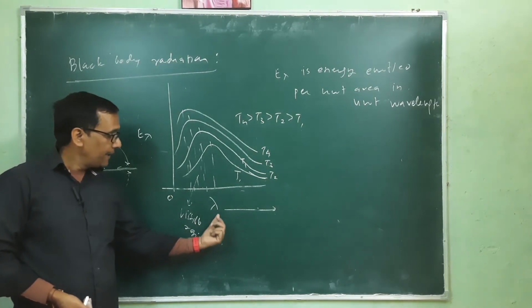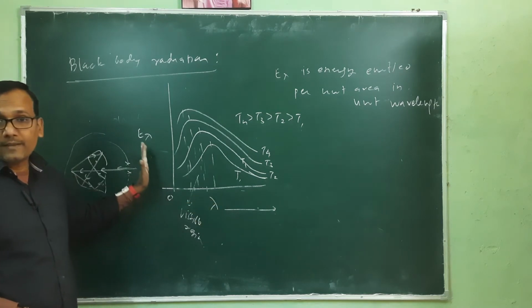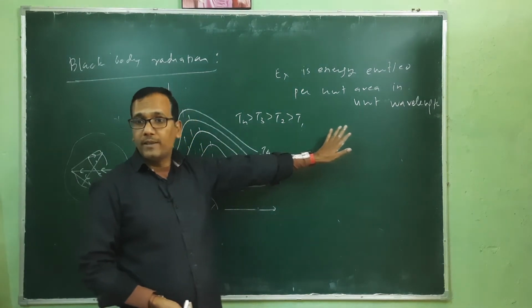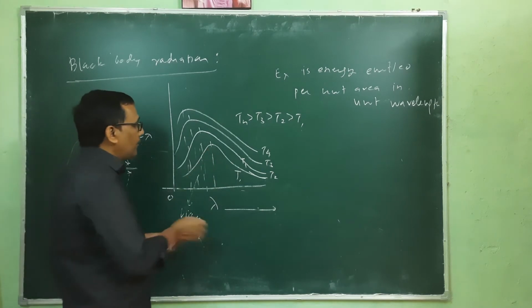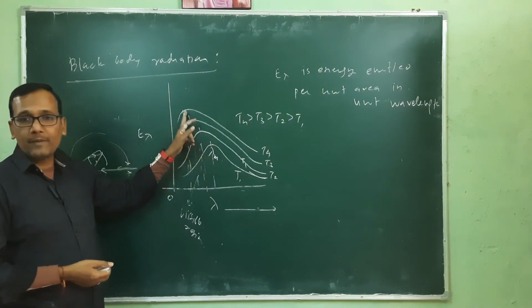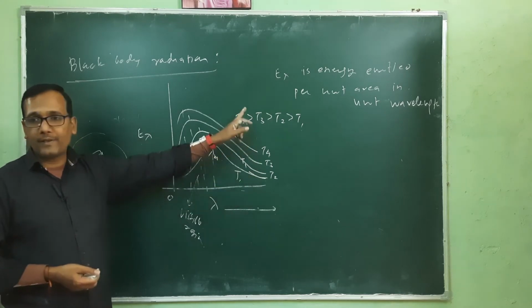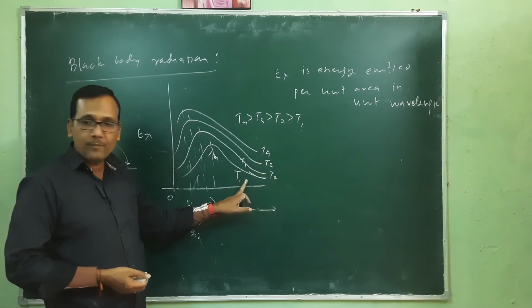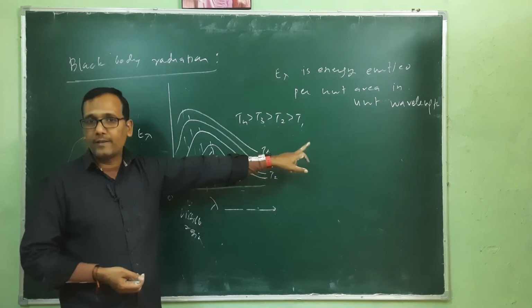What is that similarity? As wavelength decreases, E lambda increases. It means the heat energy emitted per unit area, per unit wavelength, is increasing up to a particular maximum value. This value is represented as lambda m. So what we are observing here is that lambda m changes with temperature. This is the highest temperature, this is lower, and the lowest temperature is T1. So T4 is greater than T3, greater than T2, greater than T1.